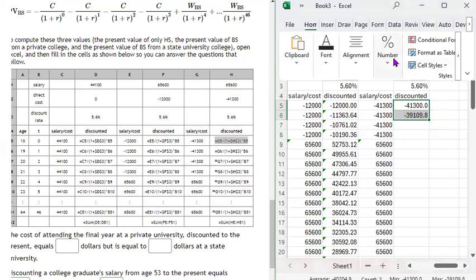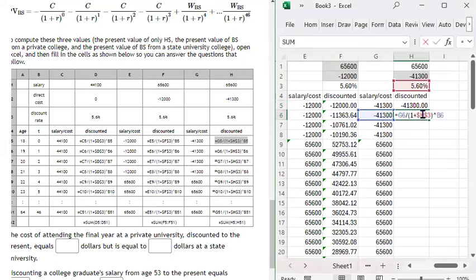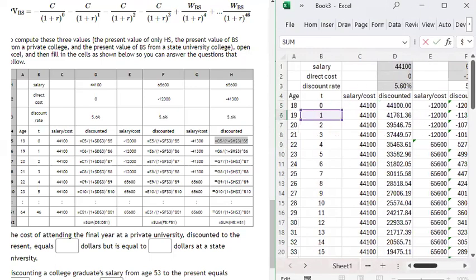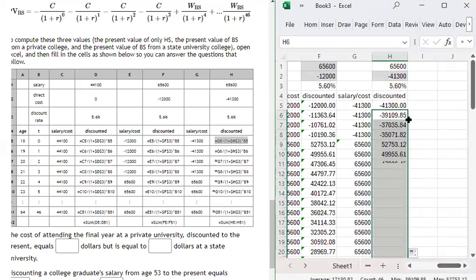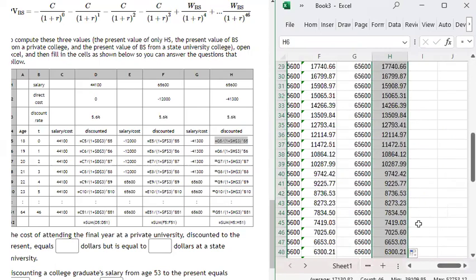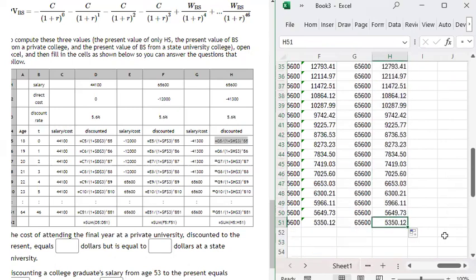Let me get the decimal places right. Okay. So we're discounting that 1 period into the future, and then we'll go ahead and double click. Again, we don't really put a lot of value on this last payment here, because it's so far in the future. We've discounted it a lot.